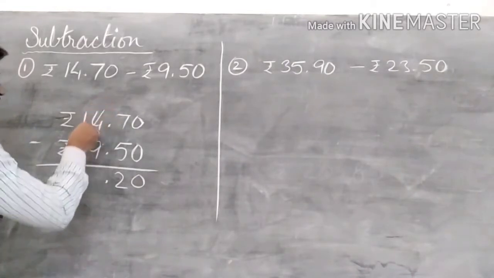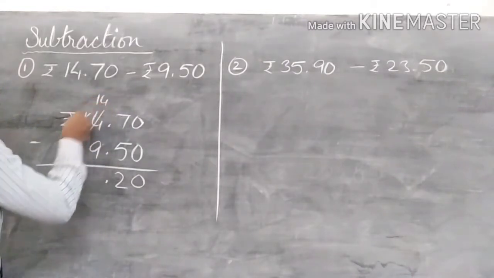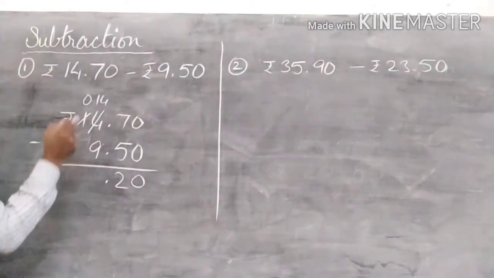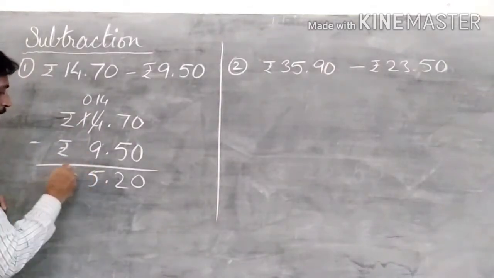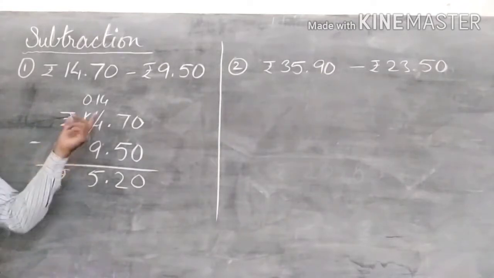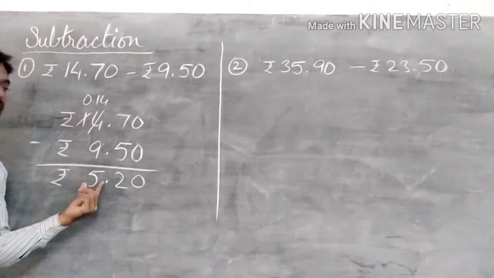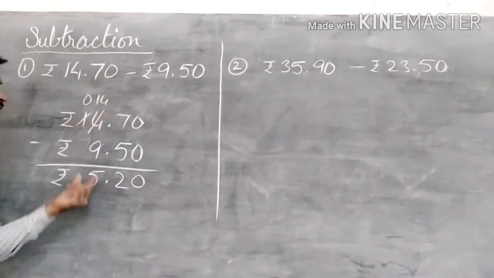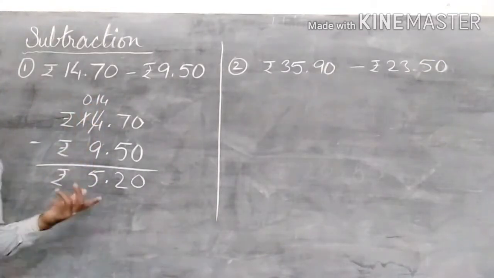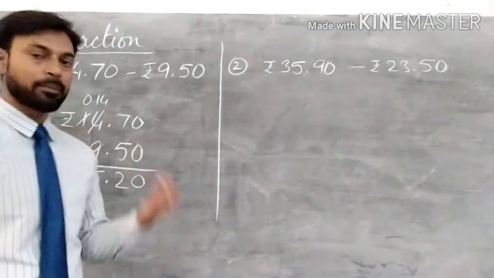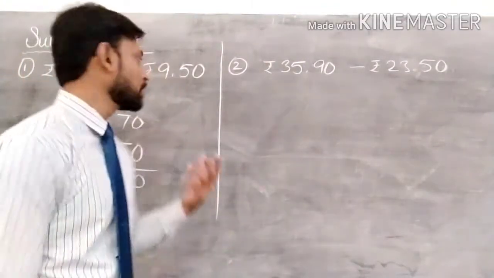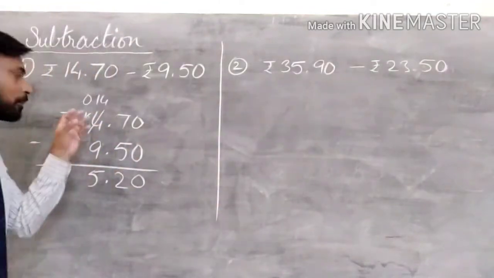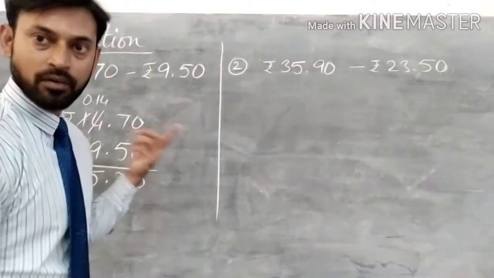Now take a borrow from this. This will become 0, and this is 14. So 9 plus 5 is 14. So the answer is, what you have to do, just add: what should be added to 9 to get 14? So 5. 9 plus 5 is 14. So this is simple. Without subtraction, you can do the subtraction, right? With the help of addition, you can do the subtraction.